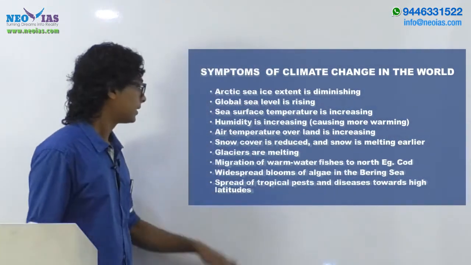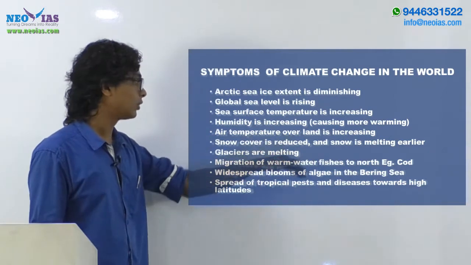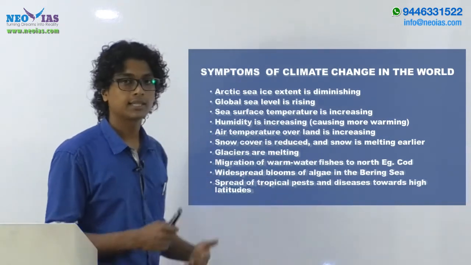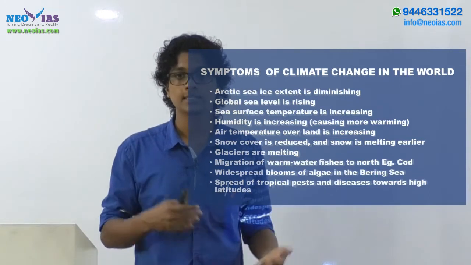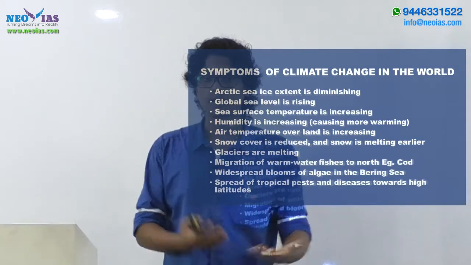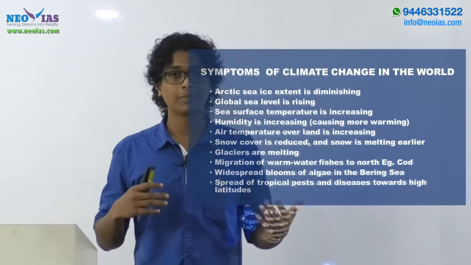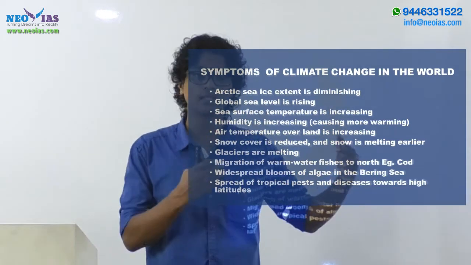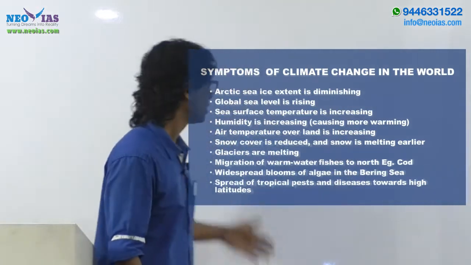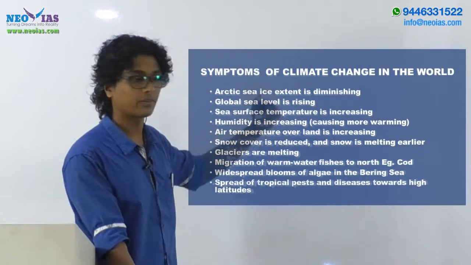Then snow cover is reduced and snow is melting earlier. In the regions of Siberia, Greenland, and other regions where snow cover is usually present, the snow cover is melting and not gaining mass. That can be seen as an impact or symptom of climate change.